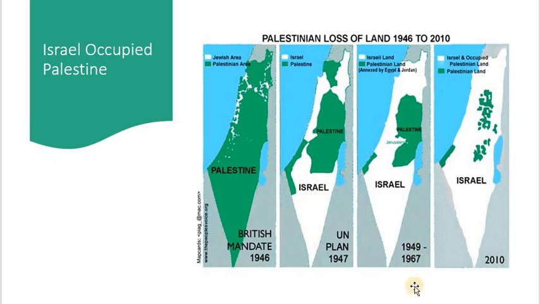Between 1949 and 1967, lots of people migrated, and this was the reason behind the 1967 war. And we can say that in 2010 or 2020, the Palestinians are very small in number. So let's discuss how the Israeli state was formed. What was the reason behind the conflict starting?